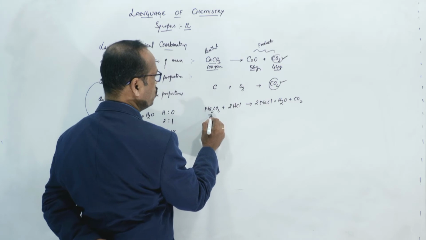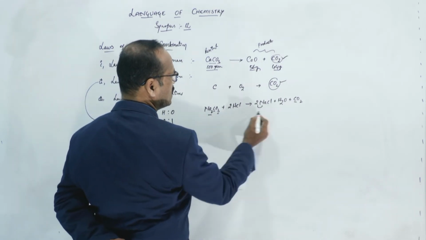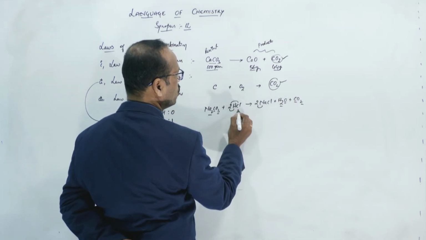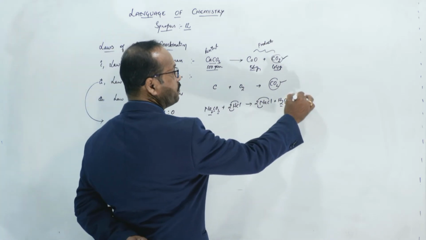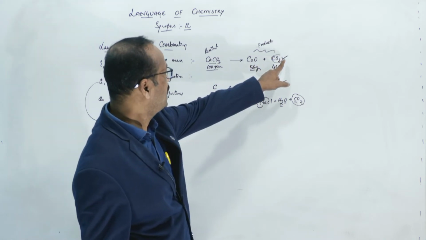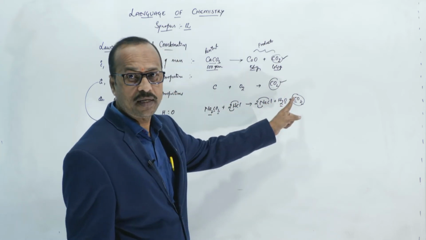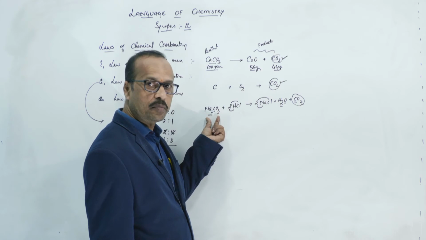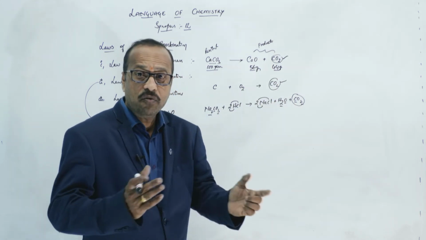So let's see if it is balanced or not. 2 sodiums, 1 carbon, 3 oxygens. Here 1 plus 2, 3 oxygens, 2 hydrogens, 2 chlorines, 2 chlorines. Yes, it's balanced, right? So here also I'm getting carbon dioxide. Here the way of preparation of carbon dioxide is different. By heating calcium carbonate, I am getting carbon dioxide. Here by burning carbon, we are getting it. And here by the action of hydrochloric acid on sodium carbonate, I am getting carbon dioxide. So in the 3 cases I am getting carbon dioxide, but the way of preparation is different.